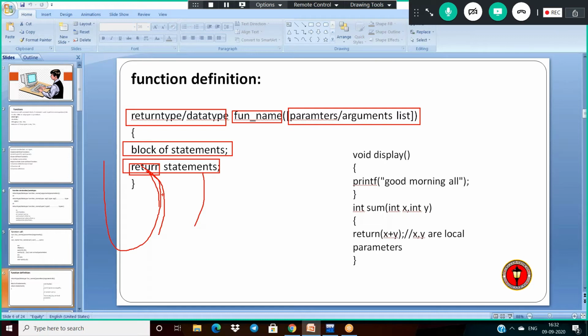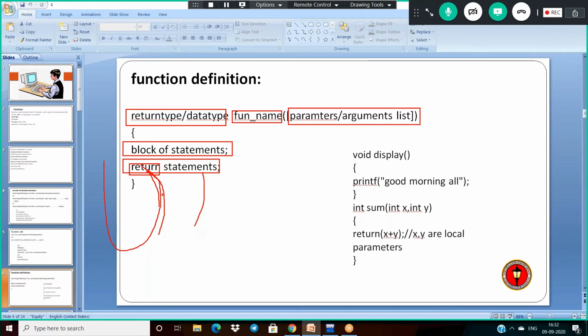Then how many return statements can we use inside the function definition? We can use more than one. We can use any number of return statements. But at a time, we can pass only one return value. We cannot pass multiple values at a time. We pass only one value at a time.